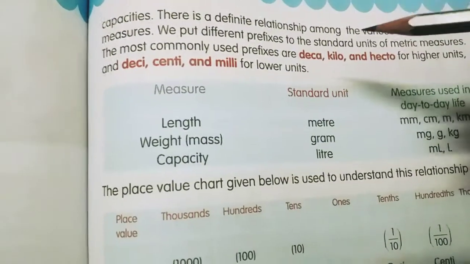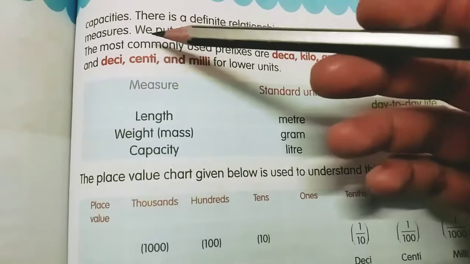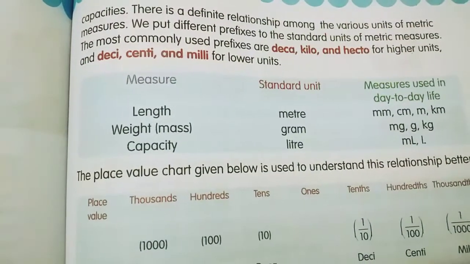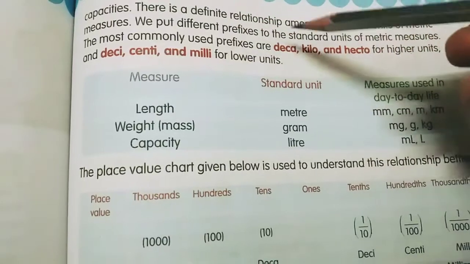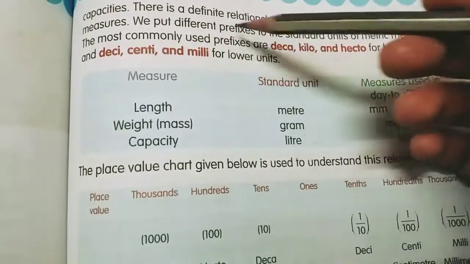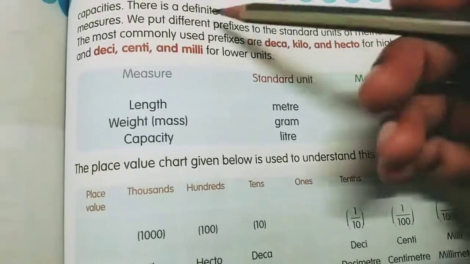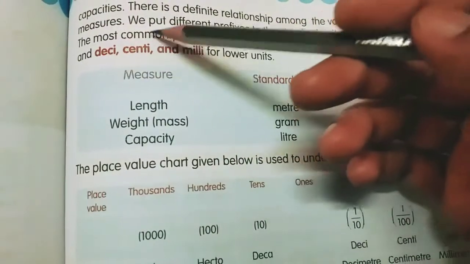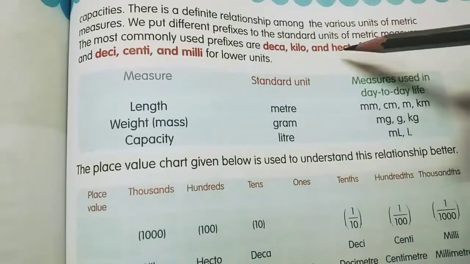There is a definite relationship among the various units of metric measures. What is the relationship between the measures? We put different prefixes to the standard units of metric measures. A prefix is a word which comes before any other word and changes the meaning. The most commonly used prefixes are deca, kilo and hecto.